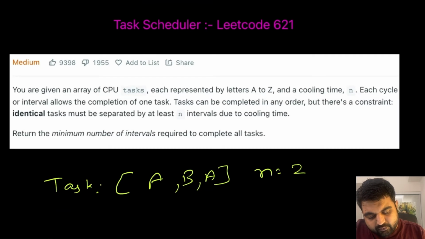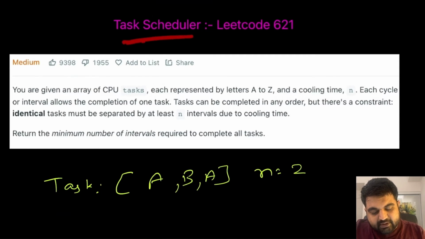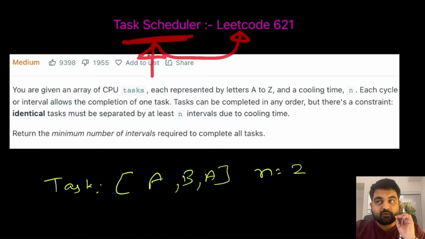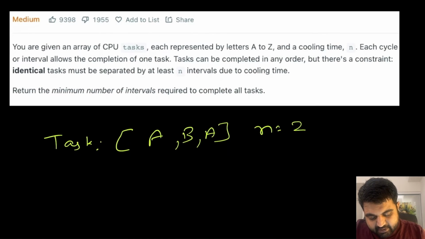So now we are going to do one of my favorite problems on LeetCode, that is called task scheduler. We can see that this one is a medium problem and also a very well-liked problem. Now I just have one request for you. I really want you to pay utmost attention to this particular problem, because if you can understand how to solve this problem, there are a lot of important LeetCode concepts that would be enshrined in your brain. So please, please, please pay utmost attention. Now let's get started with the question.